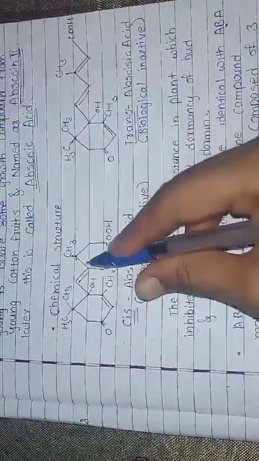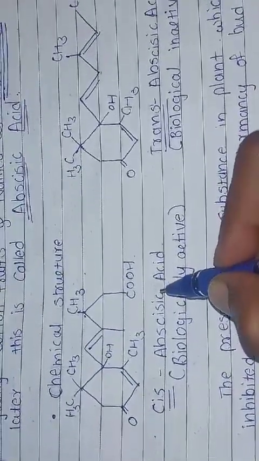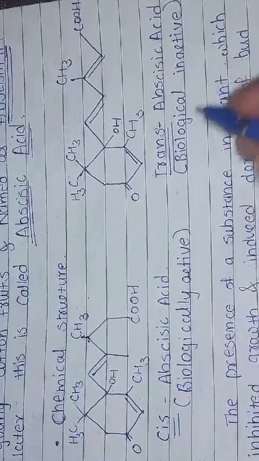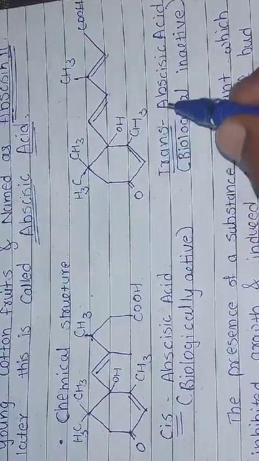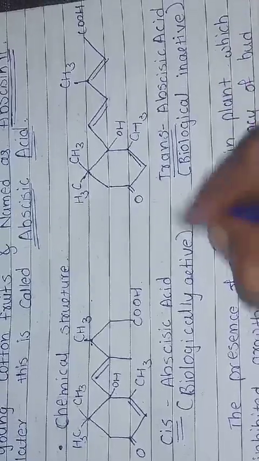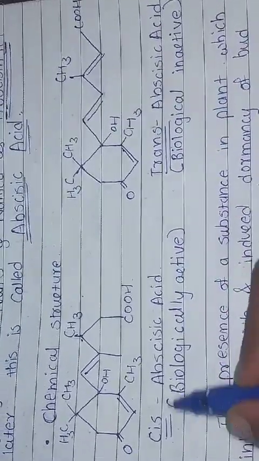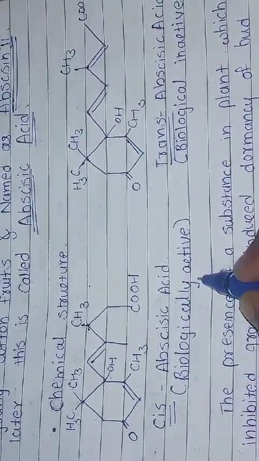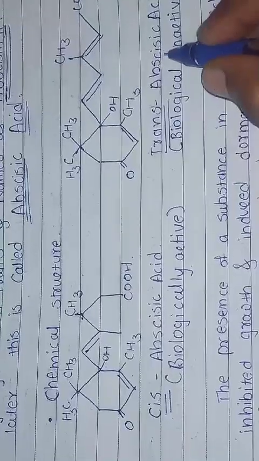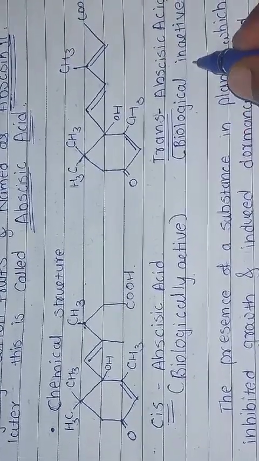Then after the discovery we come forward to the chemical structure. In abscisic acid two forms of the structure are seen, the cis form and the trans form. These are geometrical isomers. The cis abscisic acid form of the structure is biologically active, and the trans abscisic acid form is the biologically inactive structure.